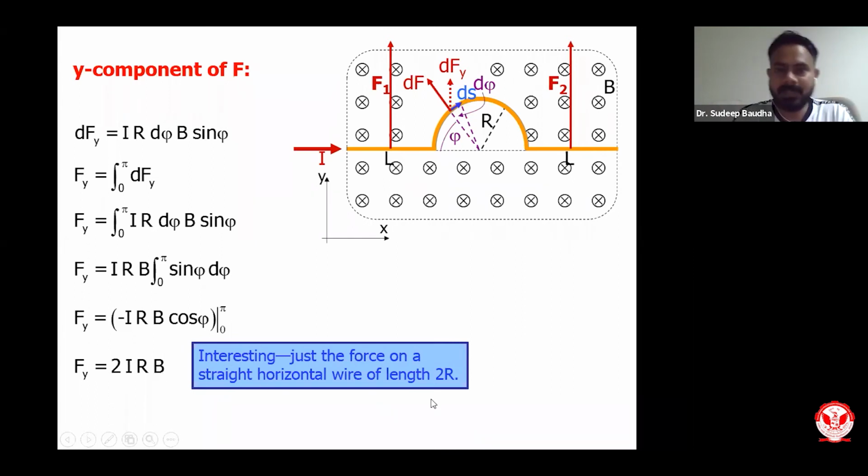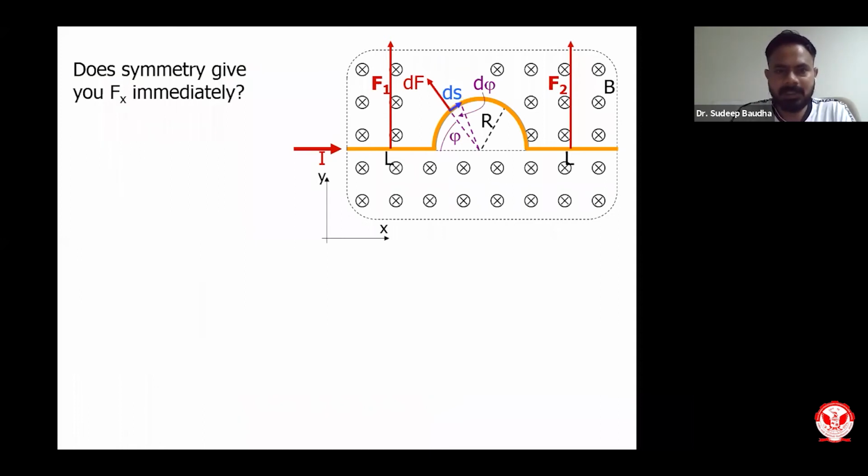So we have the Y component, right? And what about the X component? Actually, from the symmetry only we can say that it is going to be 0, because the X component over here will be in this direction, whereas the X component over here will be in the reverse direction. So both the directions will cancel out each other, and the total effect of force on the X component is going to be 0.